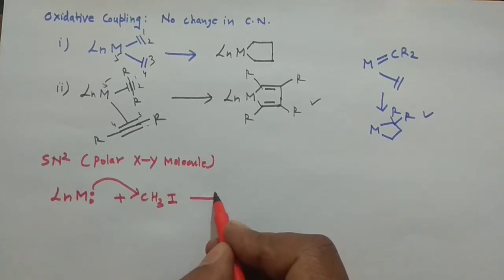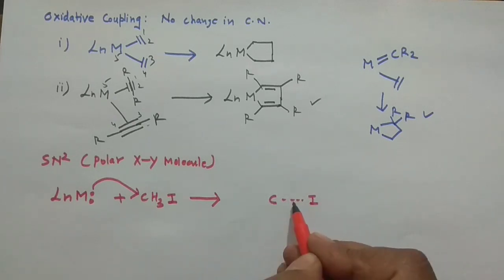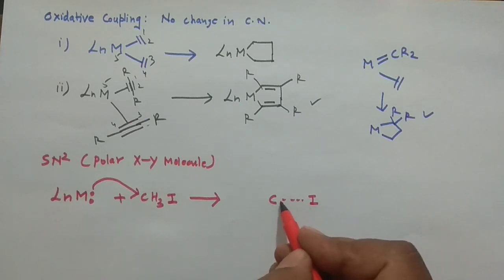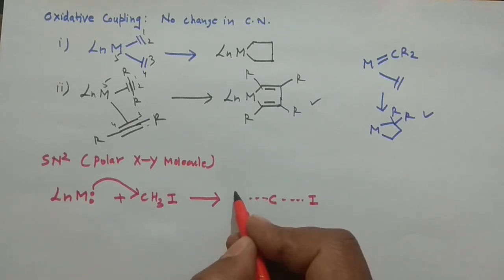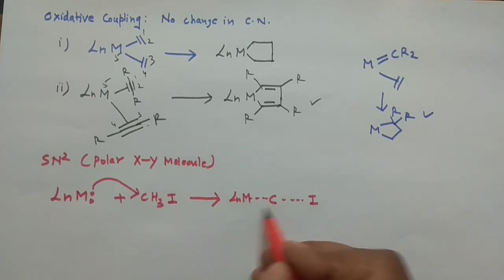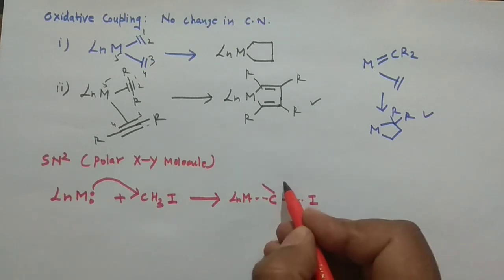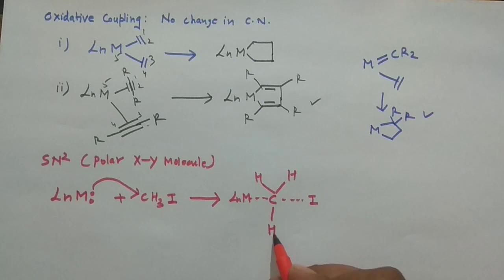And you have this transition state where the iodine will start breaking its bond with this carbon, and your LnM will start making a bond with this carbon, and the rest of the 3 hydrogens would go in that manner. So it's a 5 coordinated transition state.